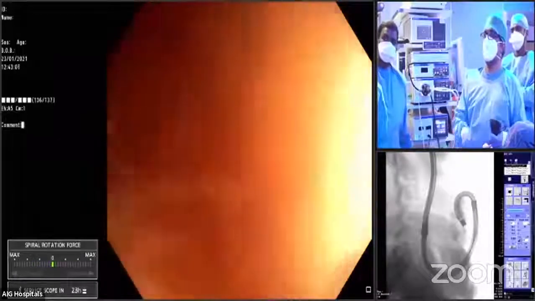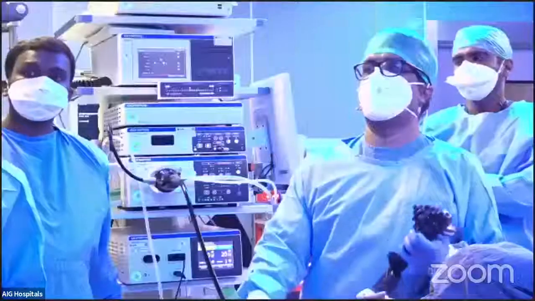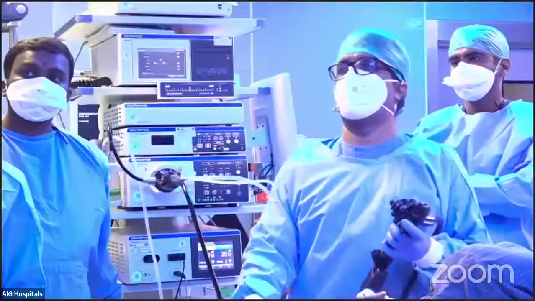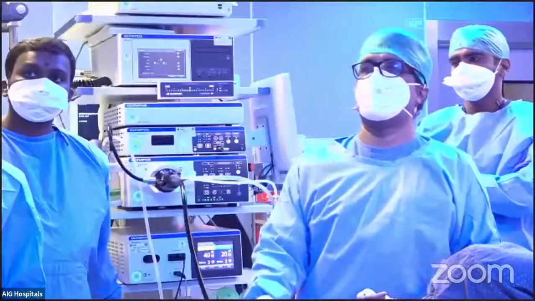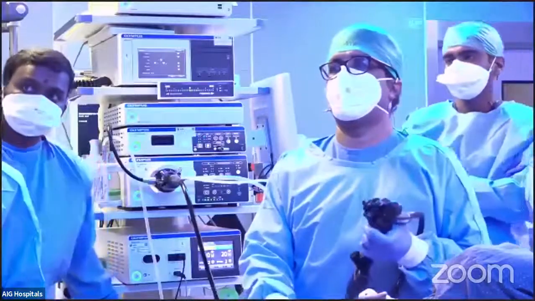Shall we now go to the third case? Yes, of course. So I think we are now in room 1, endoscopy suite 1, to demonstrate another new technique that has not been commonly done.